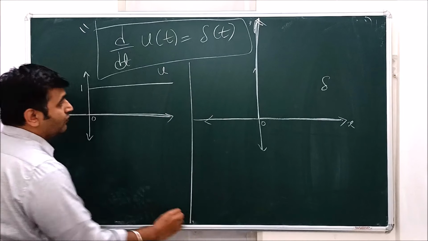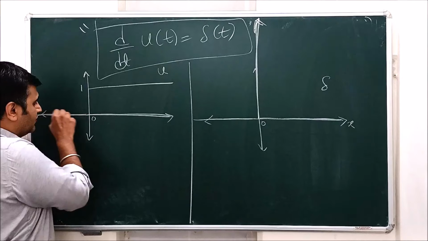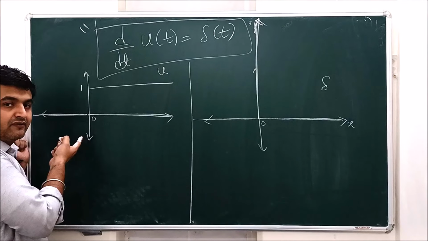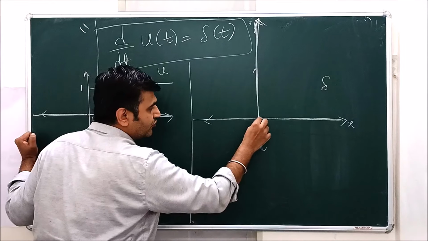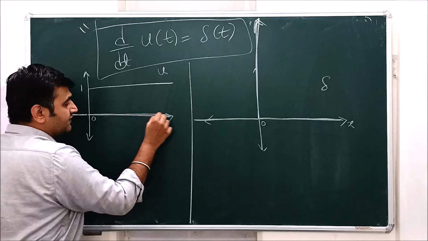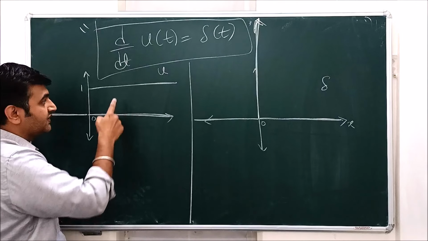Now just see the derivative of this. Before 0 the function is 0, and the derivative of 0 is 0, and here also it is 0. From 0 onwards the unit step function is 1, and the derivative of 1 is a constant, 0.